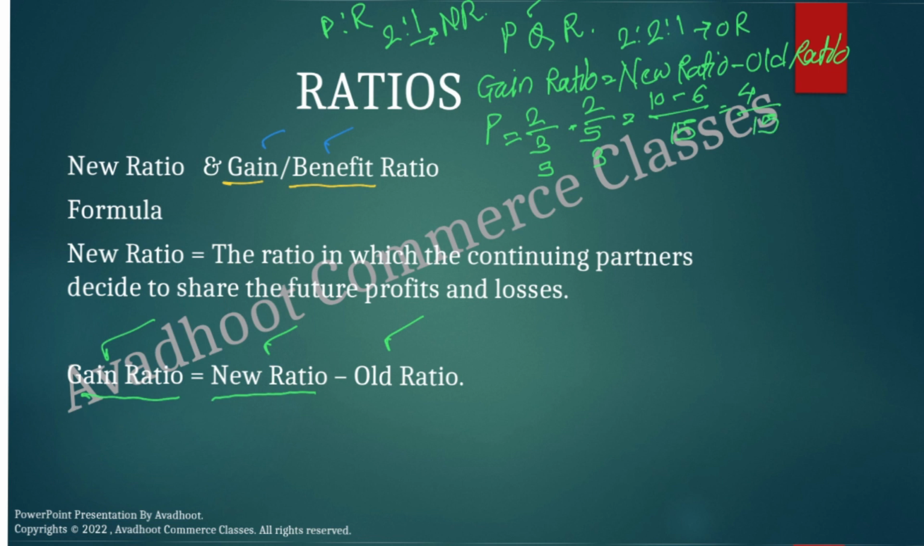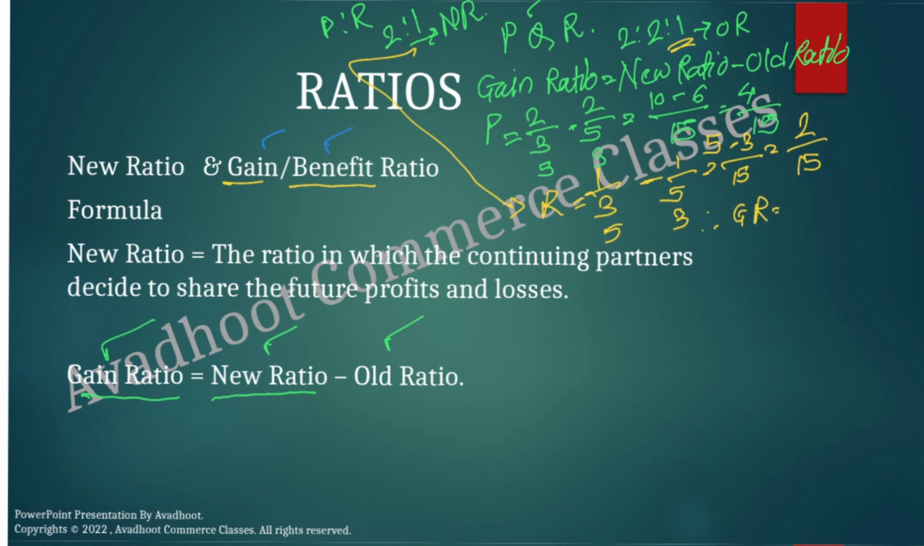Now, let's see about R. R's new ratio is 1 upon 3, minus the old ratio, 1 upon 5. Again here the LCM comes to 15. 3 5s are 15, 5 3s are 15. 5 1s are 5 minus 3 1s are 3. It comes to 2 upon 15. Therefore, their gain ratio, we can say in short, GR is 4 is to